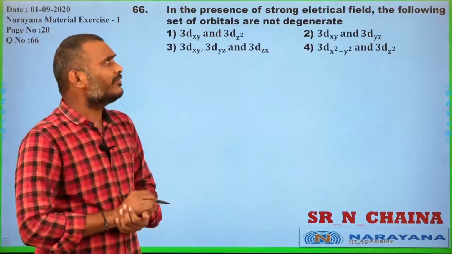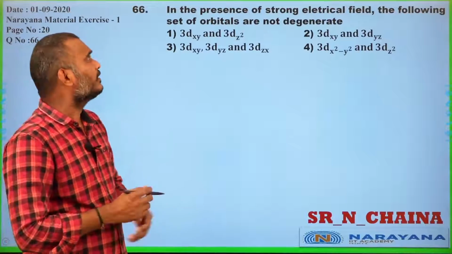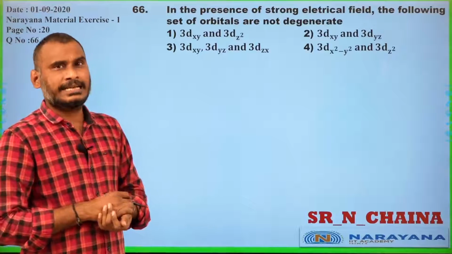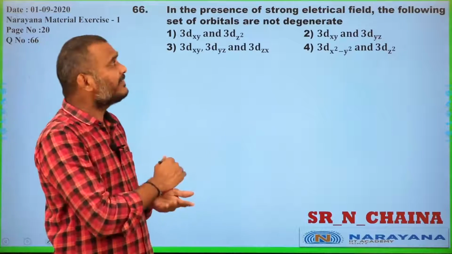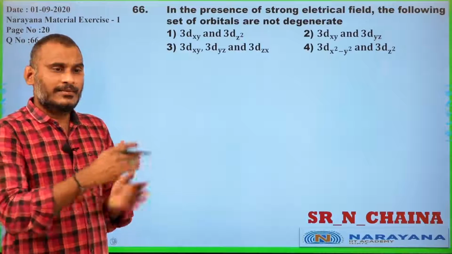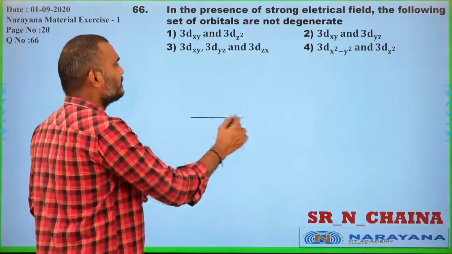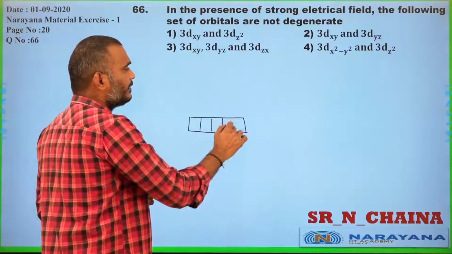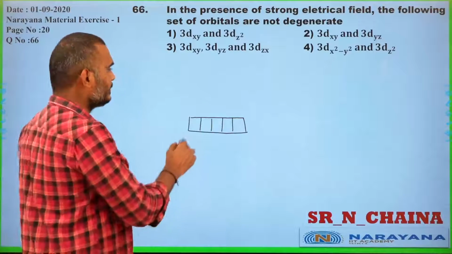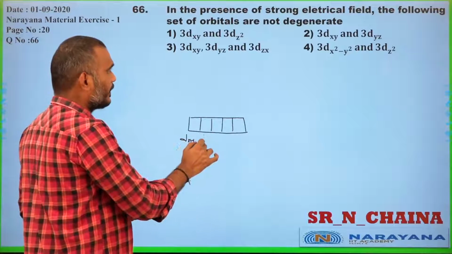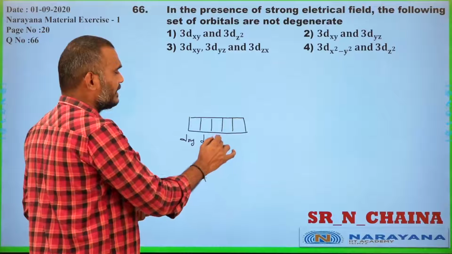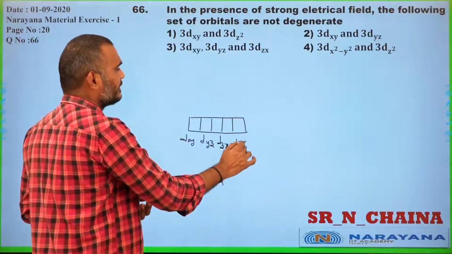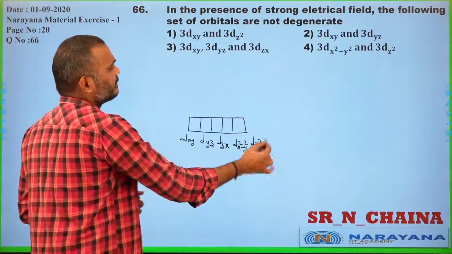In the presence of a strong electric field, the following set of orbitals are not degenerate. Previously we told you that in the absence of any ligand, all the d orbitals are degenerate: dxy, dyz, dzx, dx square minus y square and dz square.